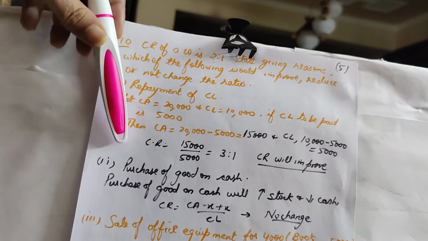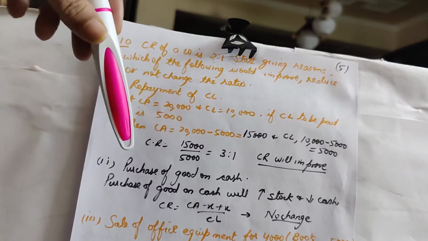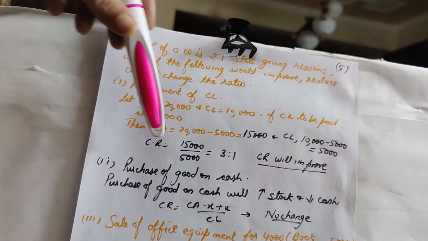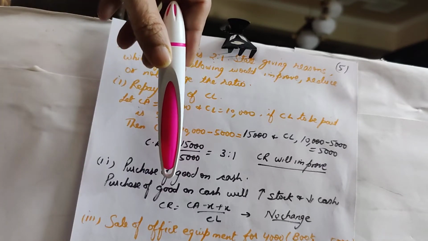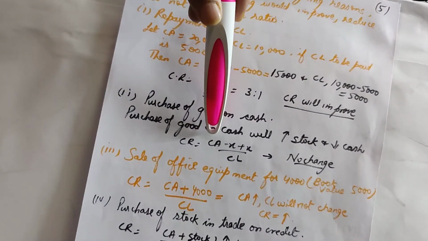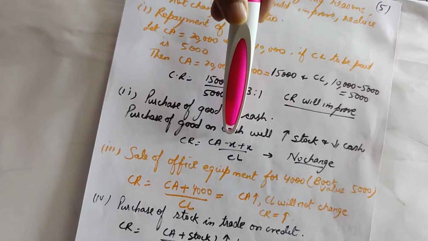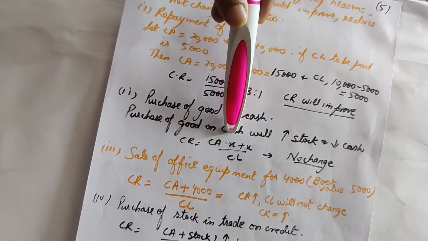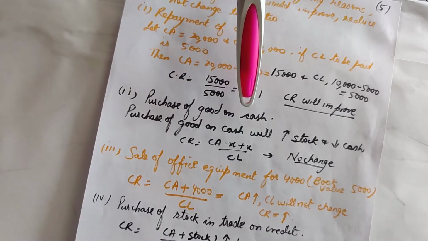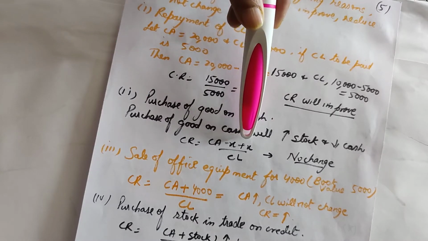Will it have any effect on current liability? No. Purchase of goods on cash will not have any impact on current liability. Current liability will remain unchanged. You can also do it if you're not taking the values. The second way of doing such a sum is that current assets, let it have some value, minus x plus x. Minus x means that cash has been paid in order to purchase goods, and since goods are purchased, stock increases by x.